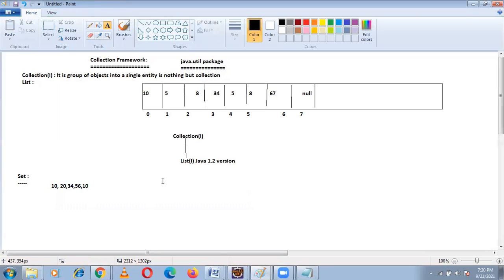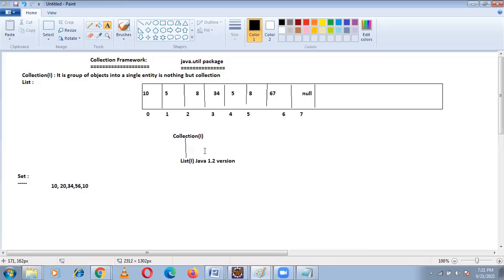Insertion order is not preserved. In set, duplicates are not allowed. Insertion order is not preserved. Null insertion is possible. Null insertion is possible. Those are the main differences between list and set.